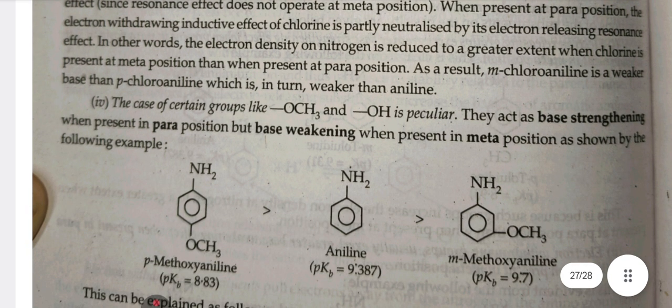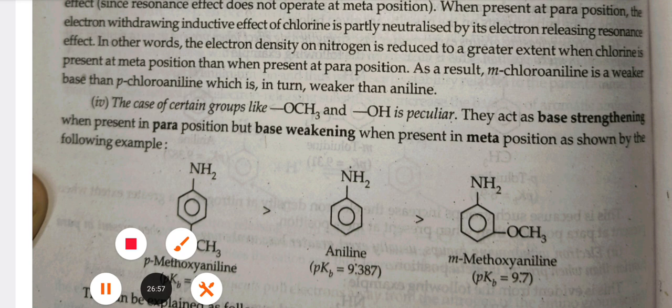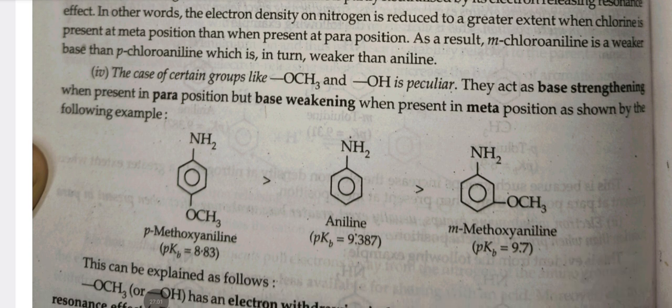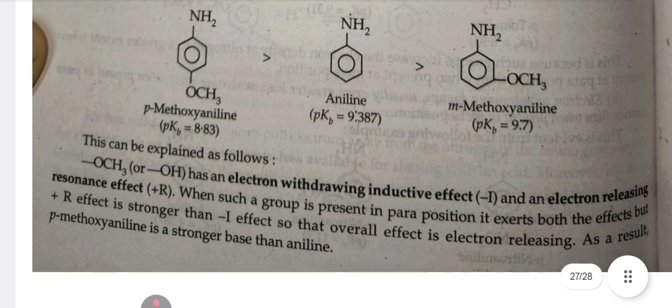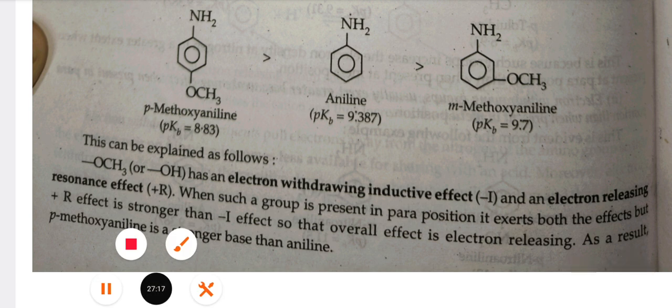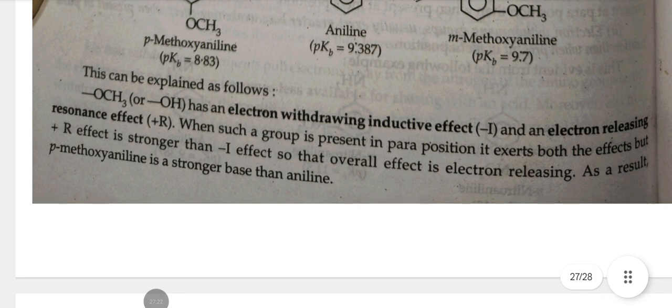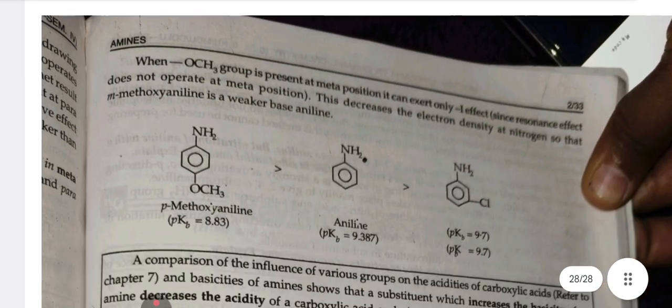Fourth, the case of certain groups like OCH3 and OH is peculiar. They act as base strengthening when present in para position but base weakening when present in meta position. For example, more basic is p-methoxyaniline, and then aniline, and then m-methoxyaniline, because of the inductive effect, which is minus I, electron withdrawing, and the electron releasing resonance plus R effect.